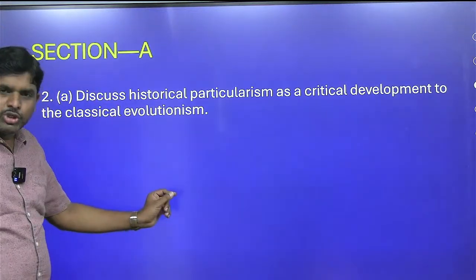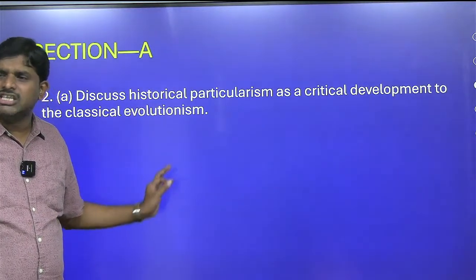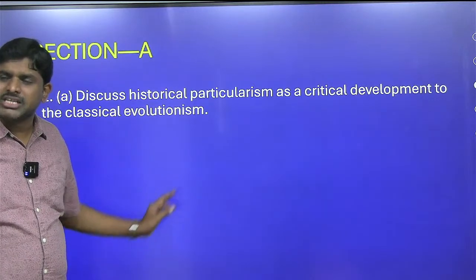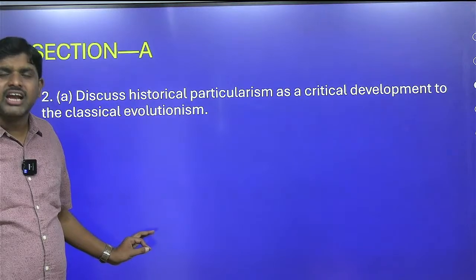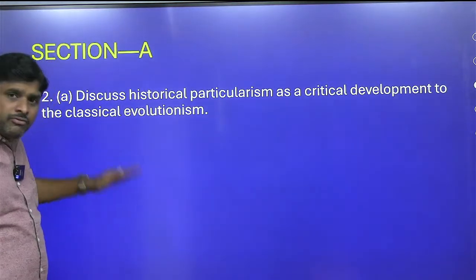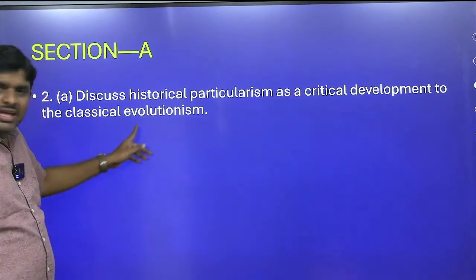Side heading: classical evolutionism. In classical evolutionism, we have three thinkers: E.B. Tylor, Henry Morgan, James Frazer. They generally believed that man had evolved from savagery and barbarism to civilization. And there is a concept called the psychic unity of mankind. Everywhere the evolution happened in the same format. Those characteristics of classical evolutionism we will explain.